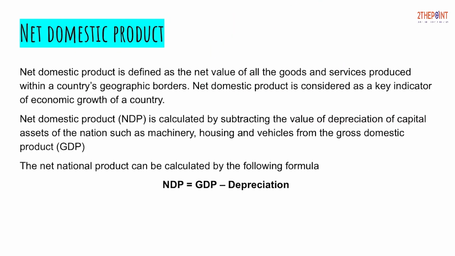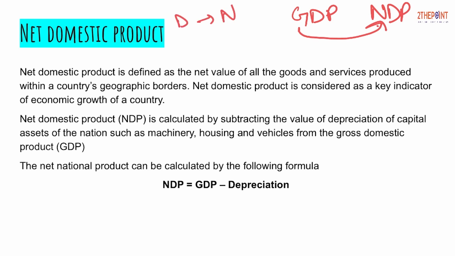Okay. Moving on to the next slide, which talks about net domestic product. Earlier we were studying GDP. Now we have to study NDP. Again, one trick: whenever we have to move from gross to net. In the previous slide we were moving from domestic to national. Now we have to move from gross to net. So what do we have to reduce from the amount? That is the depreciation.